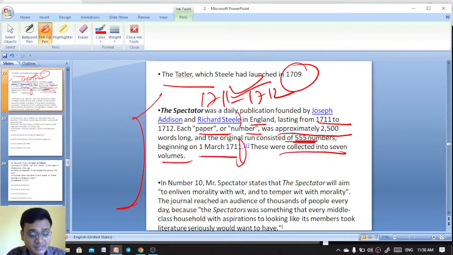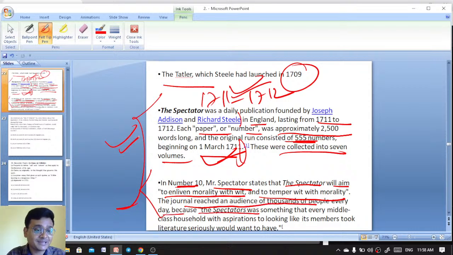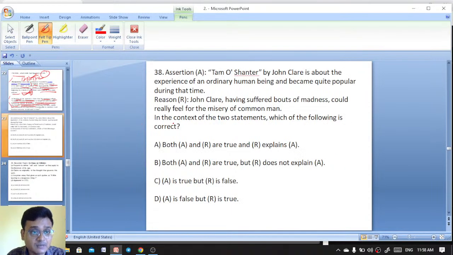Those were collected into 7 volumes. In number 10, Mr. Spectator states that the Spectator will aim to enliven morality with wit and temper wit with morality. The journal reached an audience of thousands of people a day. So the Spectator is the right answer, founded by Joseph Addison as well as Richard Steele.